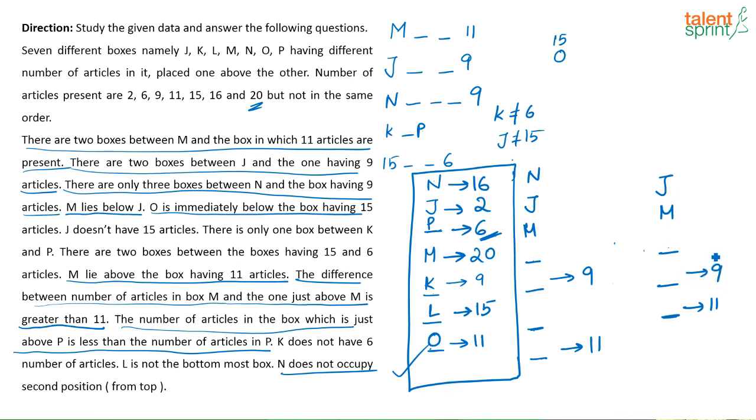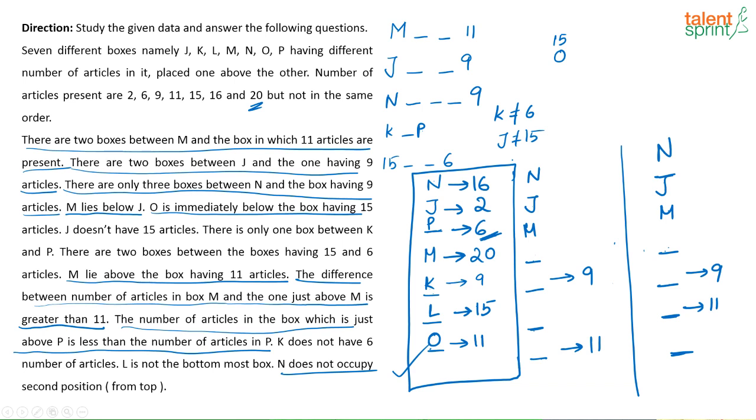If this is 9, then where will 1, 2, 3, 4, 5? So I put N here. One possibility was to put somebody on some other box on top, which is not possible because they have given here that N cannot occupy the second position. So the other thing you can try is to put the box here. Now how many do you have? 1, 2, 3, 4, 5, 6, 7. This is the case I think I was trying to do earlier also.